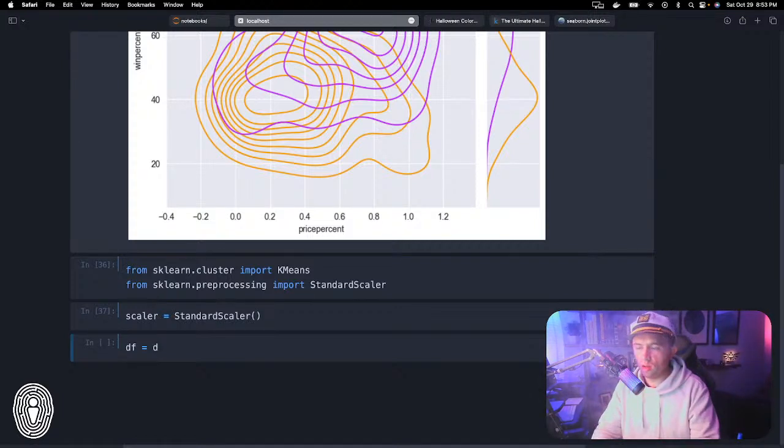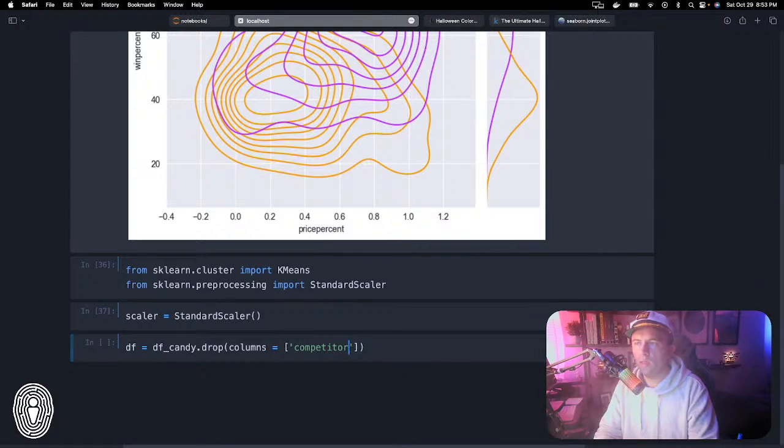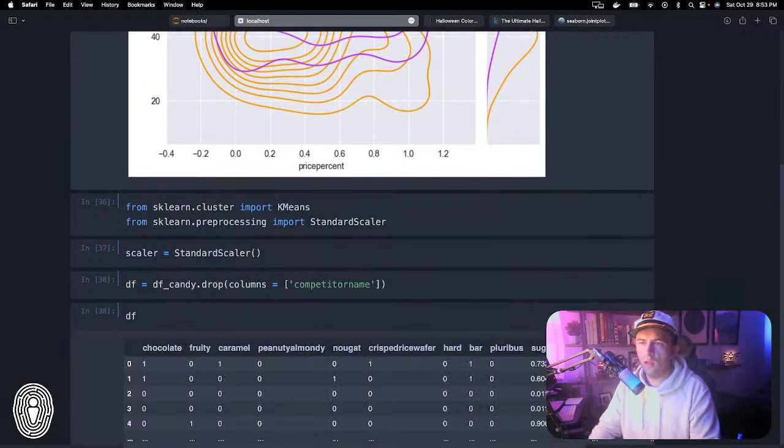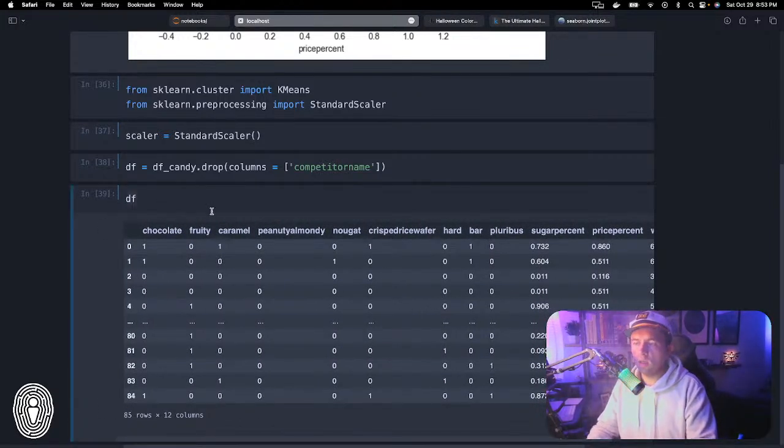So we need to drop that. I'm going to call this df equals df_candy.drop, columns equals competitor name. Okay, so basically the same data frame that we started off with before, except now there is no first column.